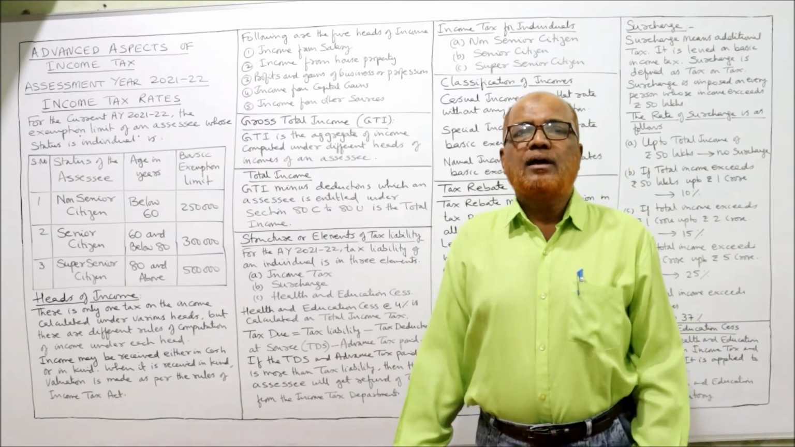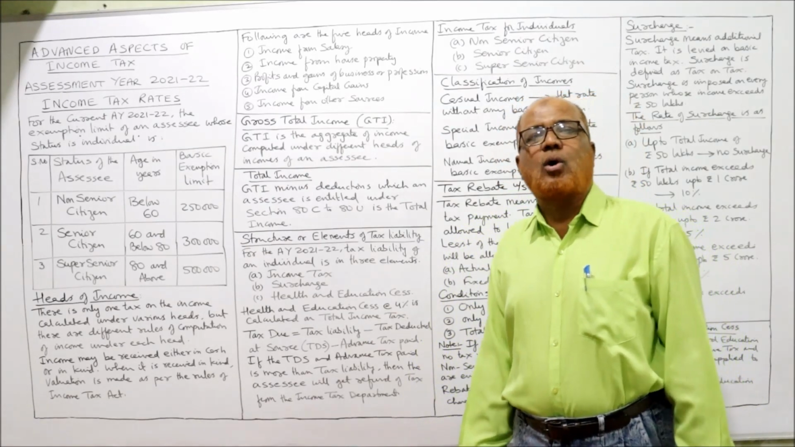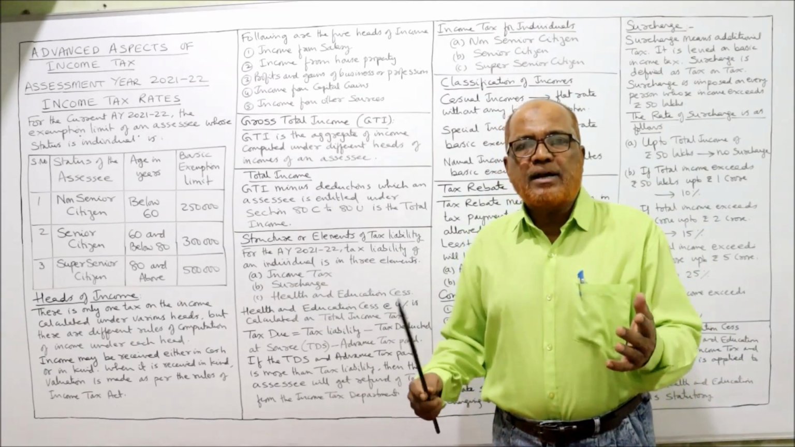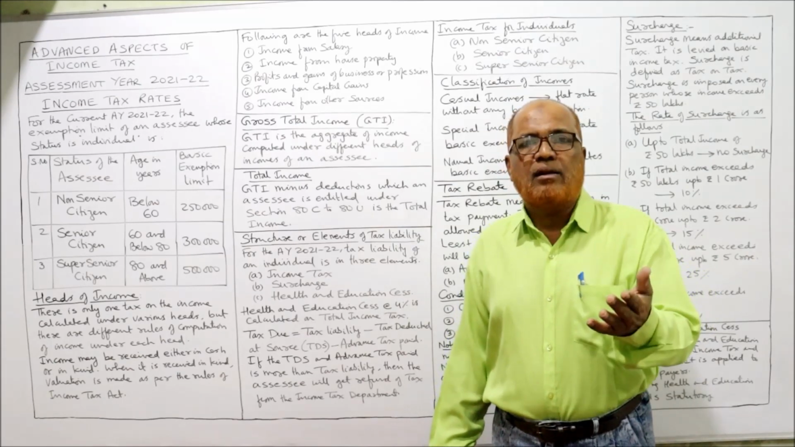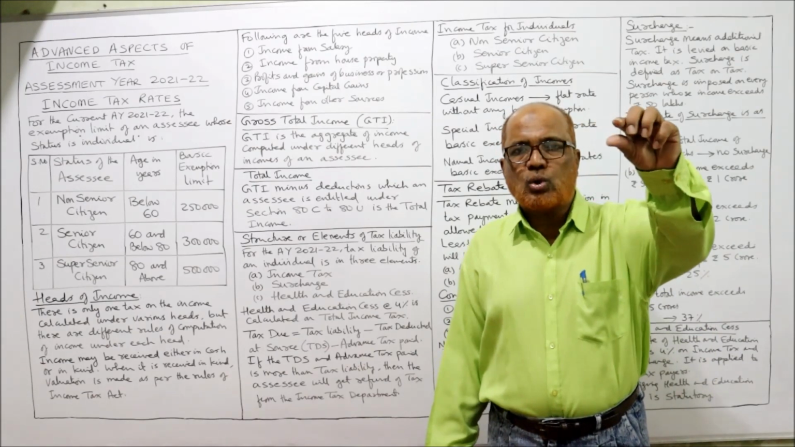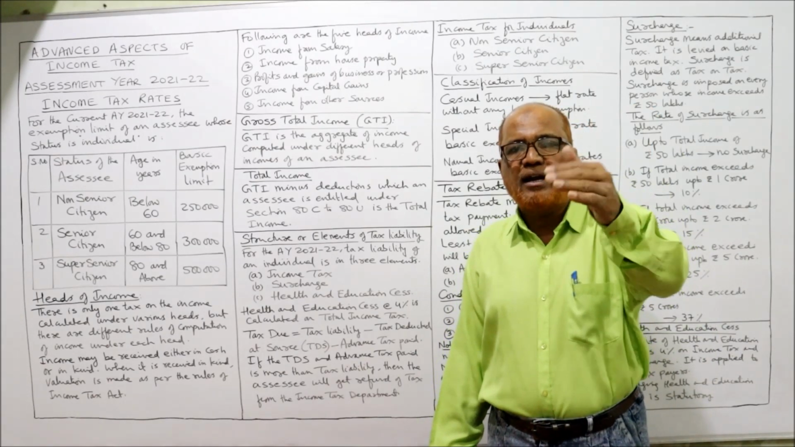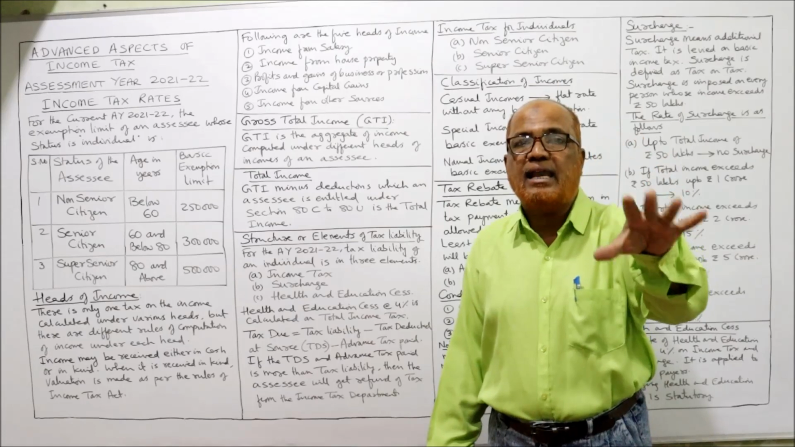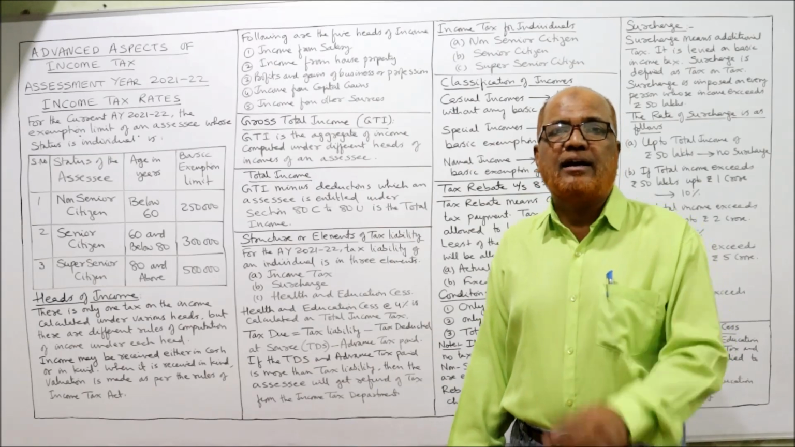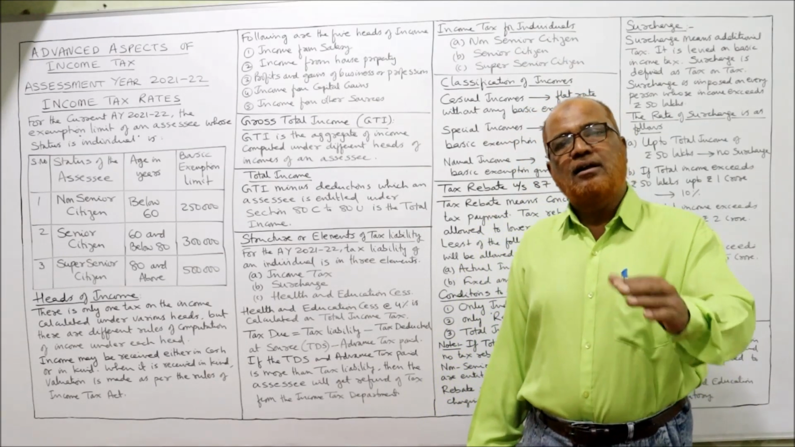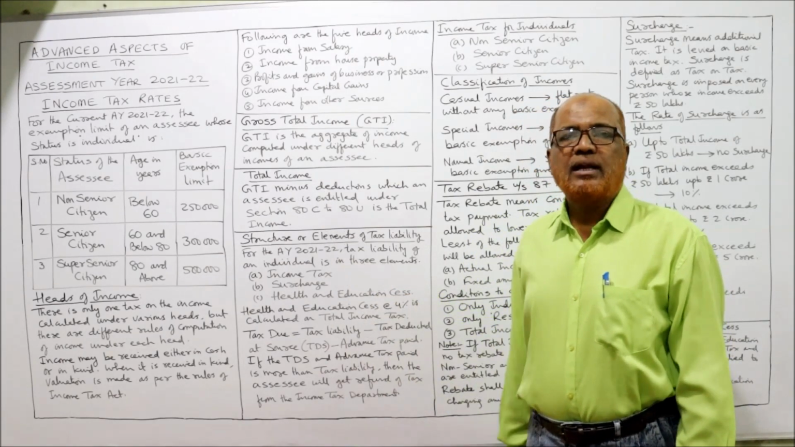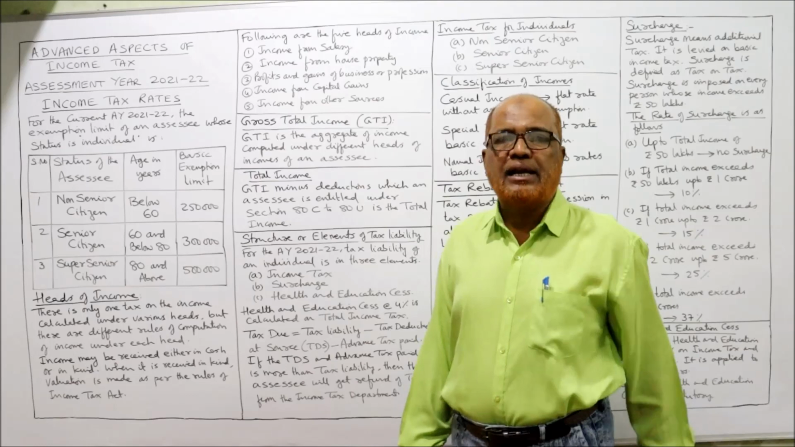From gross total income, deductions are given by the Income Tax Act, called deductions under section 80C to 80U. An individual may be eligible for deduction under section 80C to 80U. Everybody will not be eligible. Conditions are given for when you can claim a deduction. So if you get the deduction, deduct. The resulting figure is called total income. Simply, total income means gross total income minus all deductions.